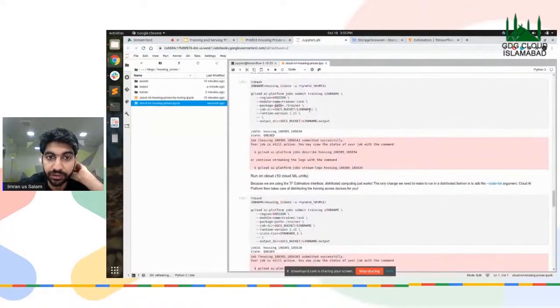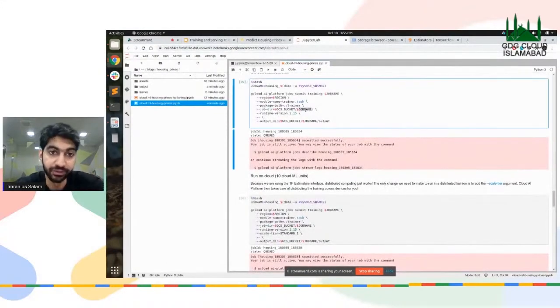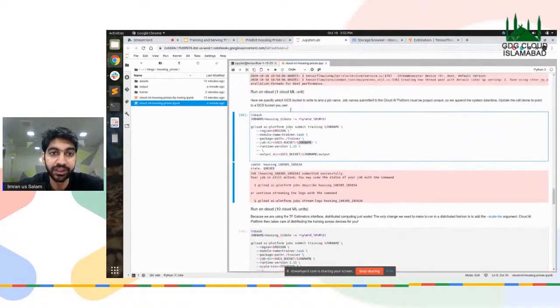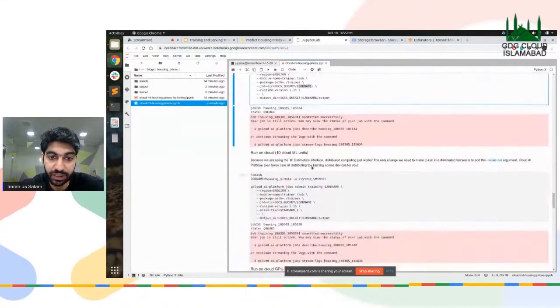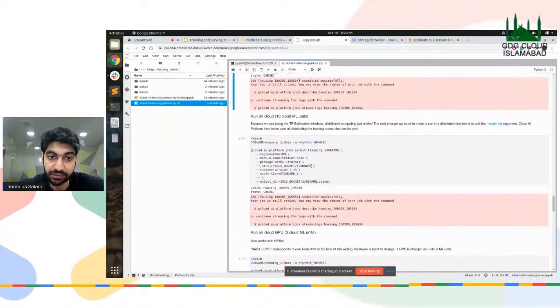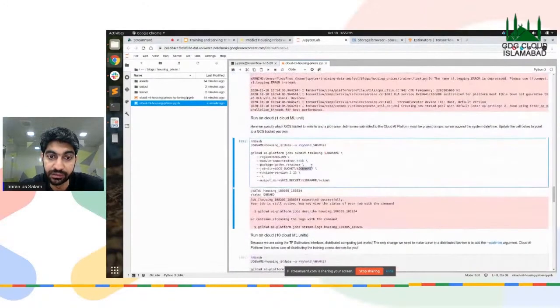All right, and the job directory on which our models will be saved is this GCS bucket, within the bucket called GDG Cloud DevFest 2020. And inside that bucket, we've created a folder with the job name, and we're going to store our models there.